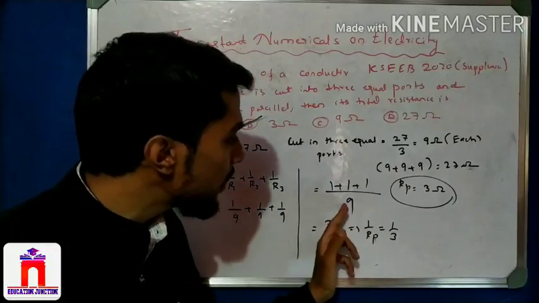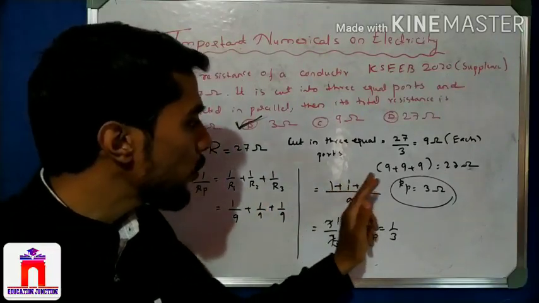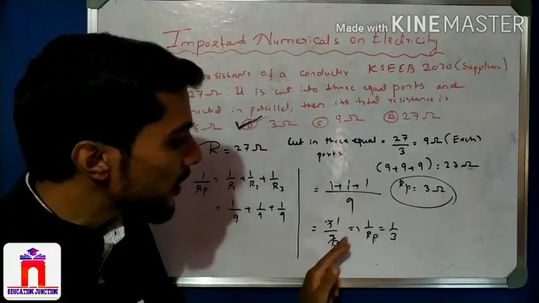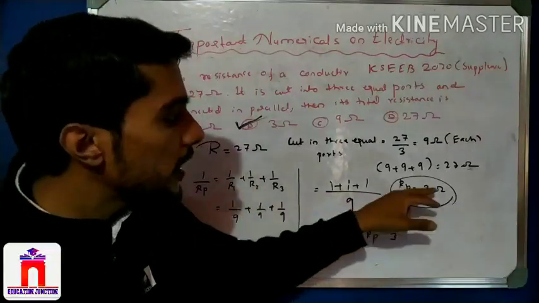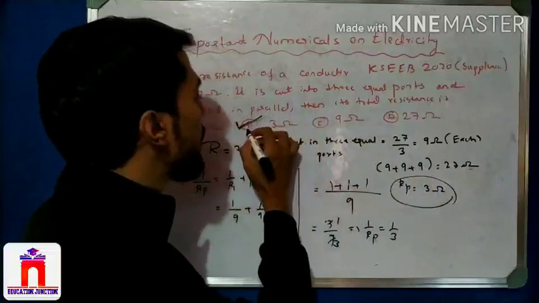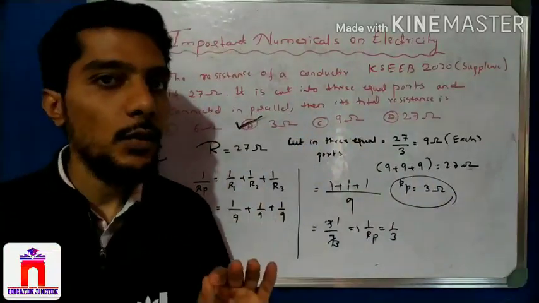LCM is 9, so 1 by R is equal to 1 by 3. Taking the reciprocal, we get 3 ohm. So 3 ohm is the answer, this is the correct answer, right? This is how you solve the question.